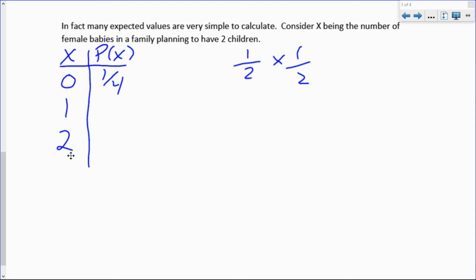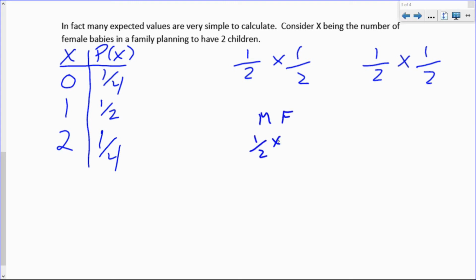Let's look at 2 females. The probability of 2 females is also 1/4. Half the time the first child will be a female times half the time the second child will be a female, 1/4. Now, how do I calculate the probability of exactly 1 female? Well, I could say, look, 1/4 plus 1/4 is a half. Like I know this has to add up to 1. Or you could say the probability of having a male and a female is a half times a half, or add that to the probability you have a female and a male, also a half times a half, which is 1/4 plus 1/4, which is also a half. So there's lots of ways to get that. Okay, so that's our probability distribution.